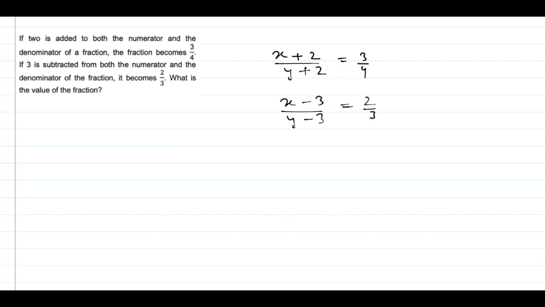What is the value of the fraction? So the fraction initially is x by y, where this is the numerator and this is the denominator. So I found two equations, and we have two equations and two variables. You can simply solve it and get the answer. Okay, so I'll leave it to you. The answer to this will be 13 by 18. If you face any difficulty in this, you can post in the comment section.